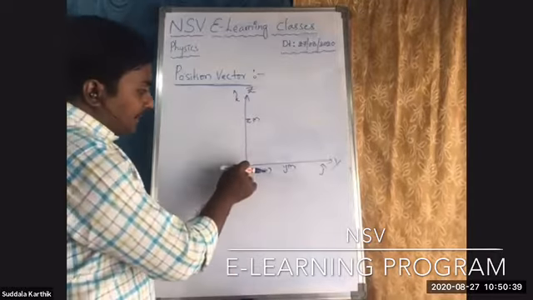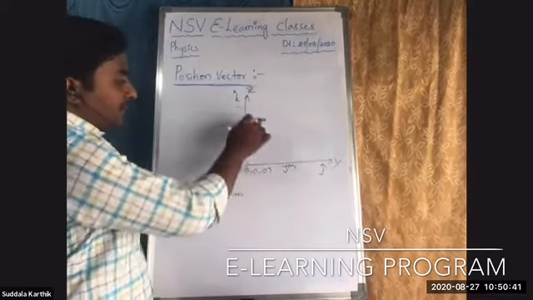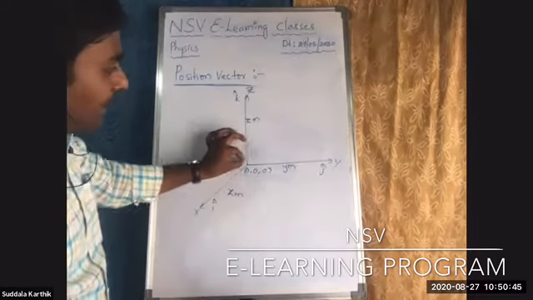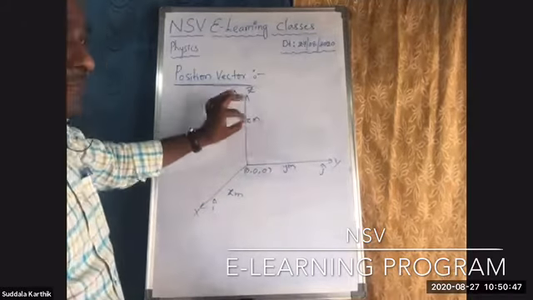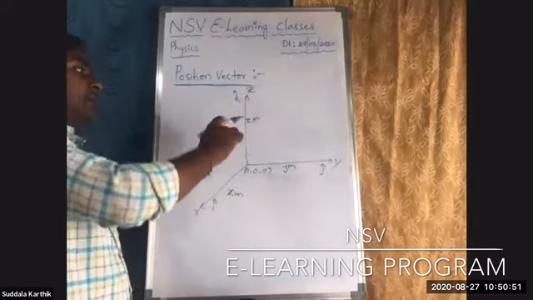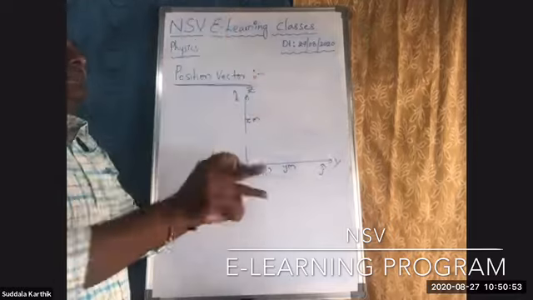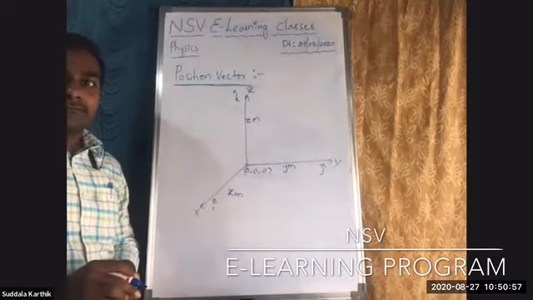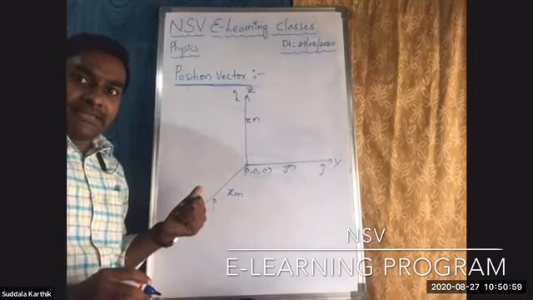So like that, it is moving on this one, on this one. On the board you are seeing, sir, it is moving for some time on this one, some time on this one. Not like that, Nana. It is moving at a time. It is space, completely space. In that space, you have to fix one origin. I told you, Nana, frame of reference.